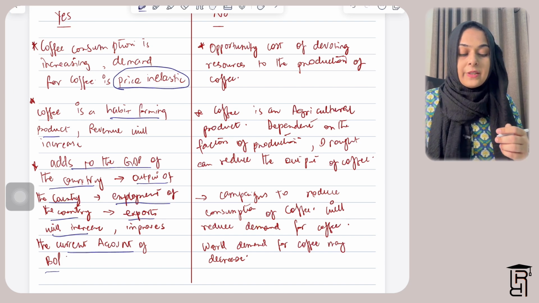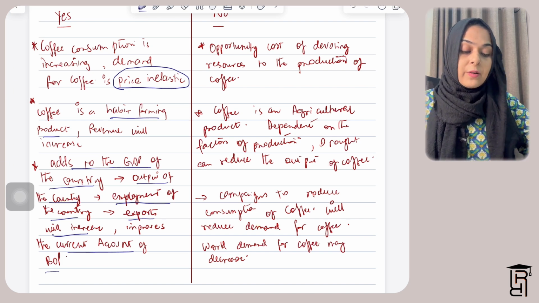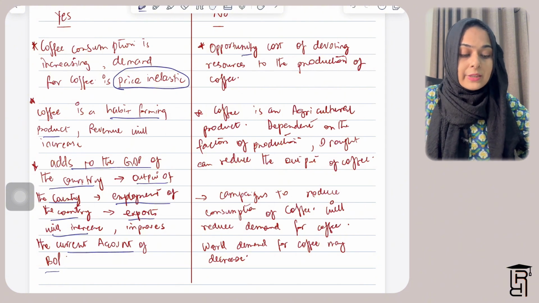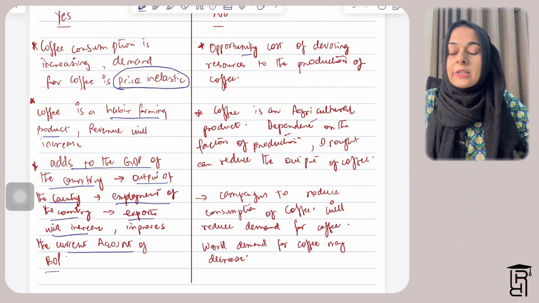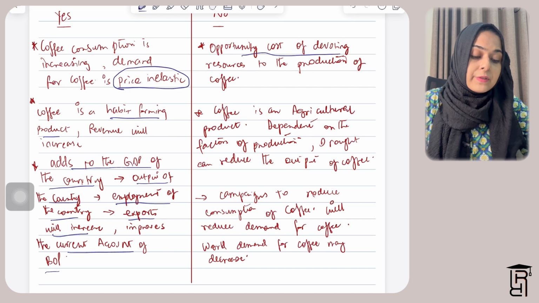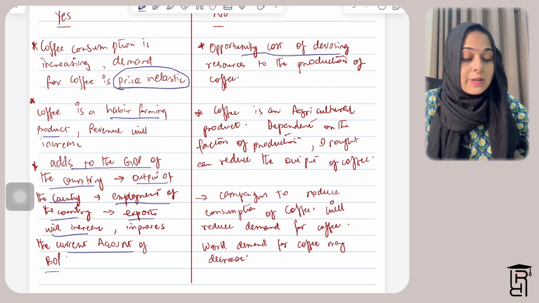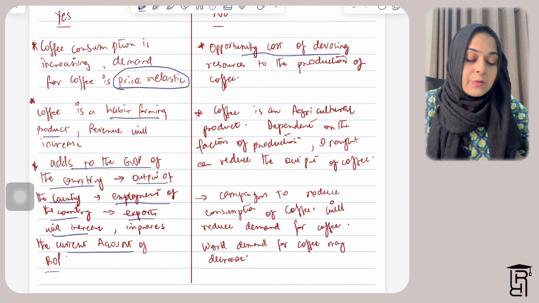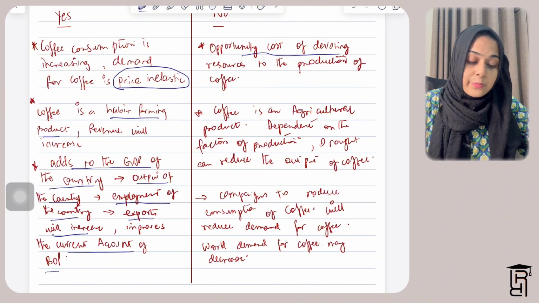In the no side of the same question, you can say that devoting resources towards coffee will involve an opportunity cost, because the same resources that you're devoting towards coffee, you could have devoted to the production of some other product and made more profit out of devoting those resources to some other product.